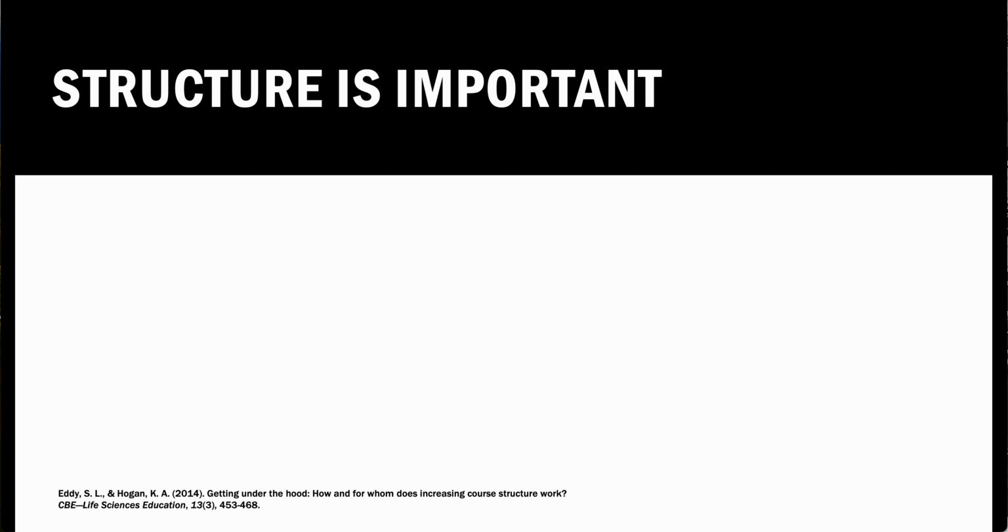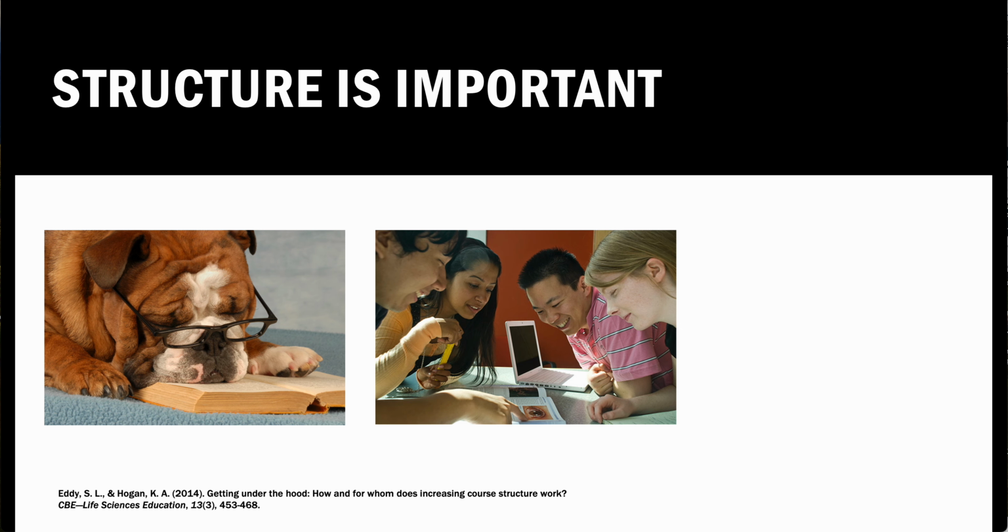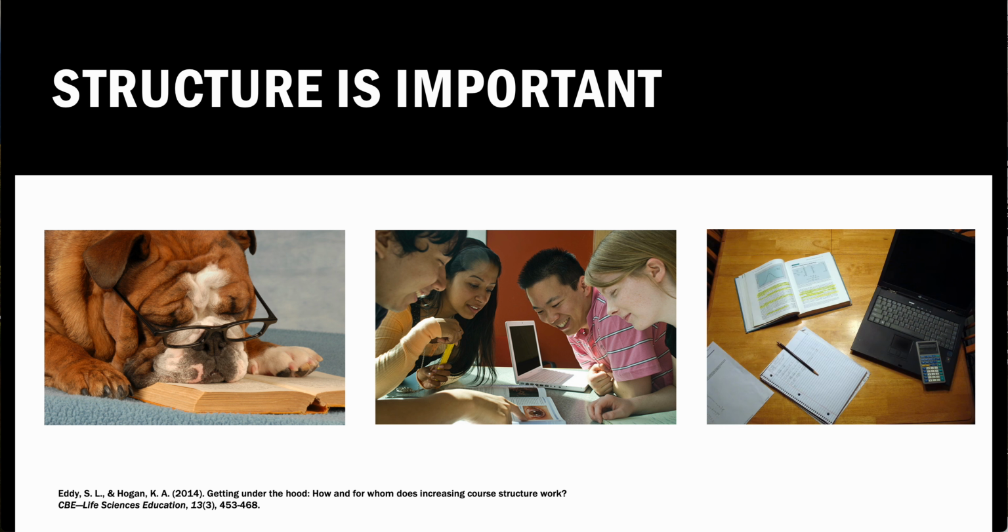There were 3 structured elements that were included in their experiment. These were guided reading questions, which were given before class for students to prepare, in-class activities for students to do during class, as well as review assignments that were provided for students following class.